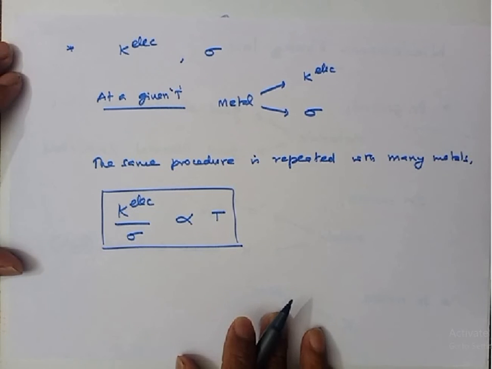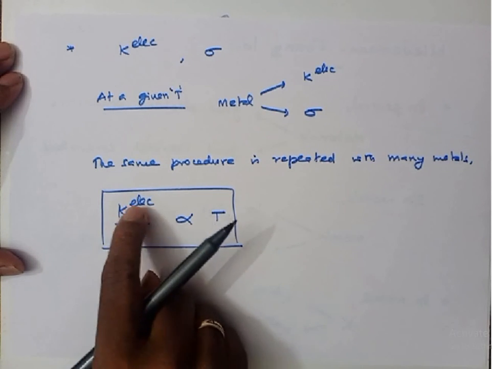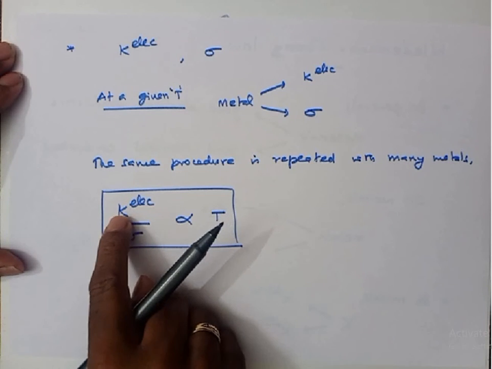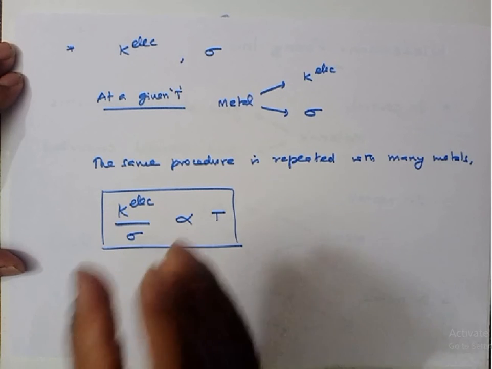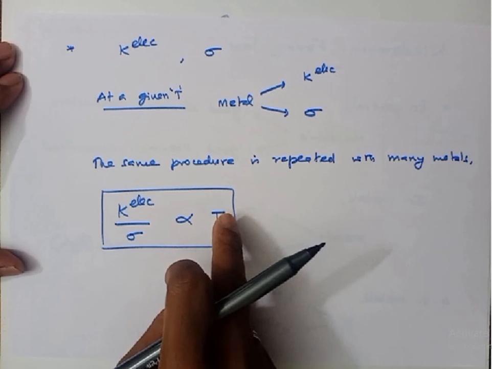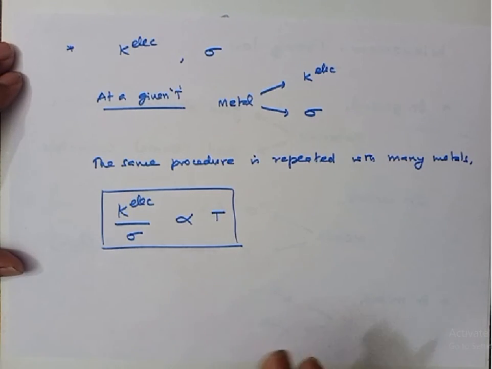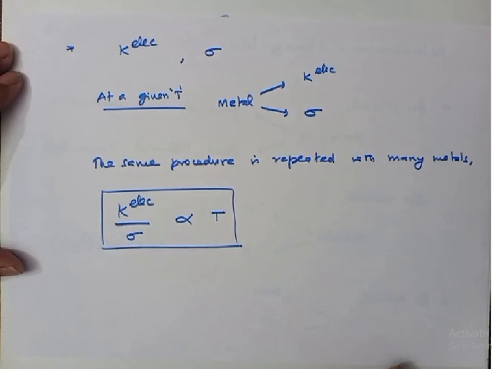So what is Wiedemann-Franz law? Very simple. It is the ratio of the electronic contribution to thermal conductivity to the electrical conductivity of metals, which is directly proportional to the absolute temperature at which these two quantities are measured. This formula is applicable for metals.